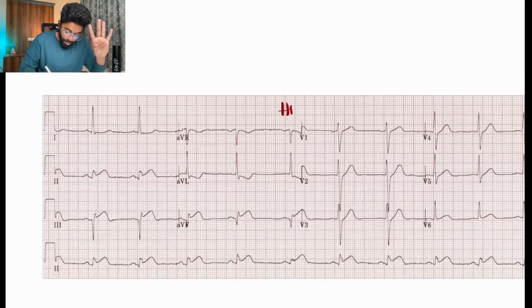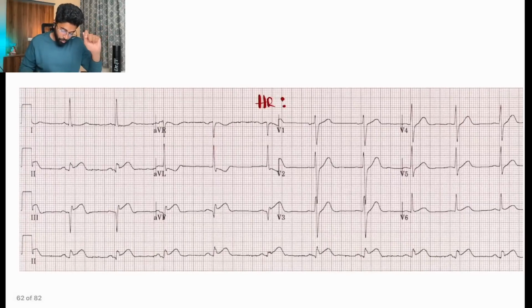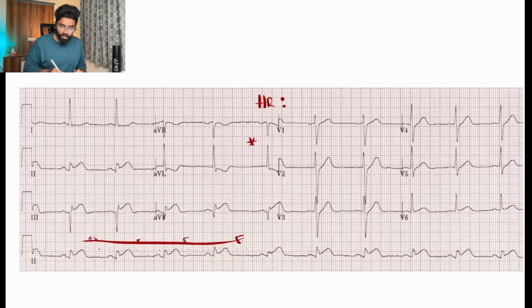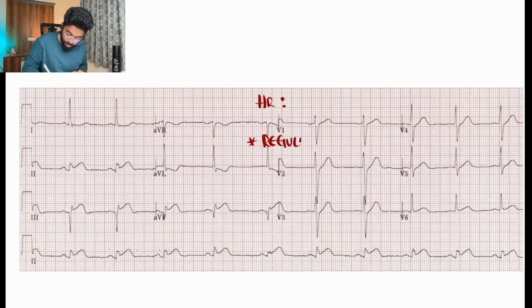points. What is the heart rate of this ECG that I have given? I wanted the heart rate. Let me calculate it. Before I calculate the heart rate, I have to know the rhythm. Is it a regular rhythm? 1, 2, 3, 4 and a half here, and some part four and a half. 1, 2, 3, 4, 5 here. So four and a half, four and a half, 5. 1, 2, 3, 4, 5 here. 1, 2, 3, 4, 5 here. Yeah, almost it's a regular rhythm, right?